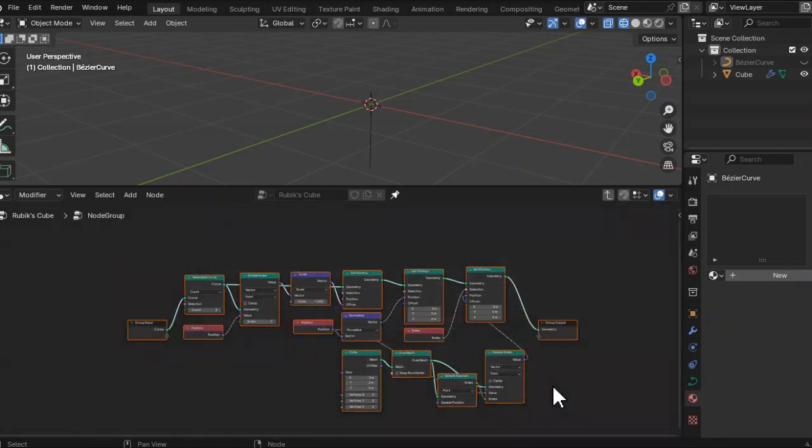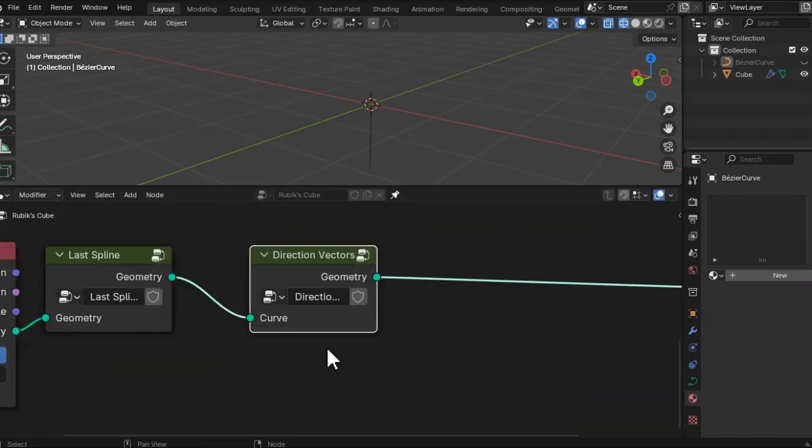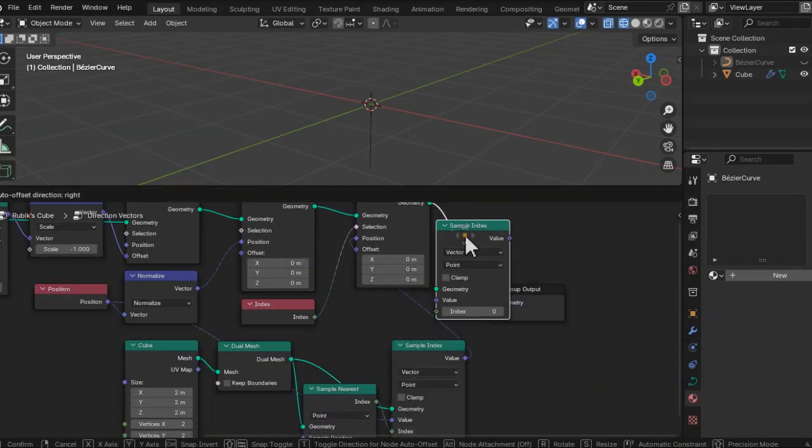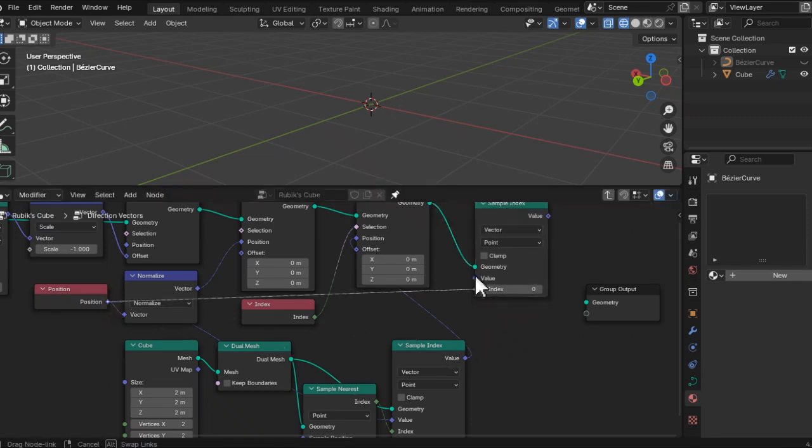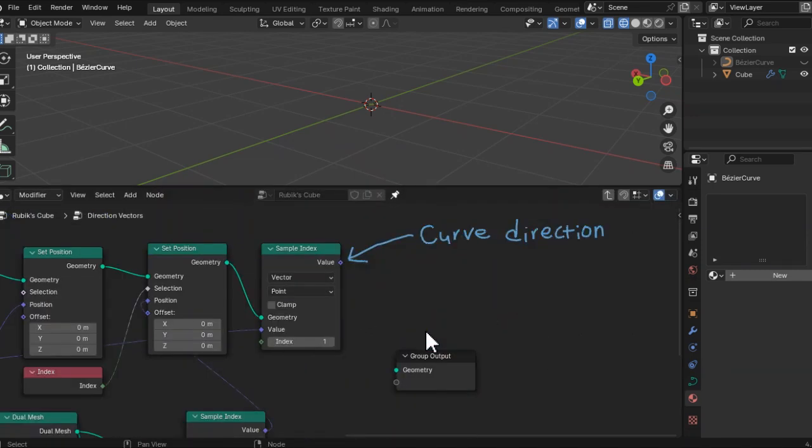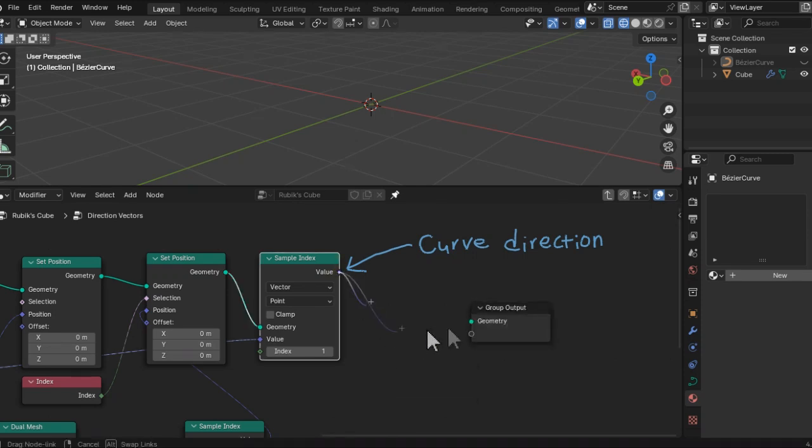Put all the nodes in a group, name it direction vectors, and now we'll sample the position of a point with an index equal to 1. This is the curve direction. Connect it to the group output.